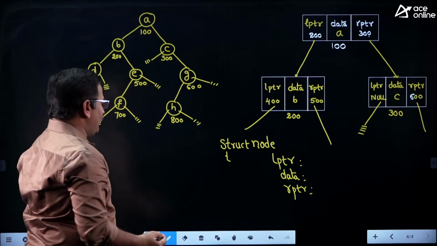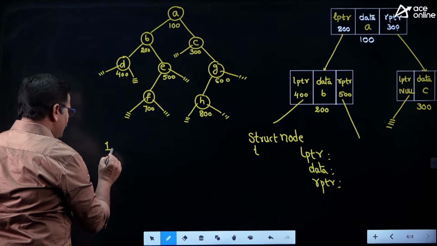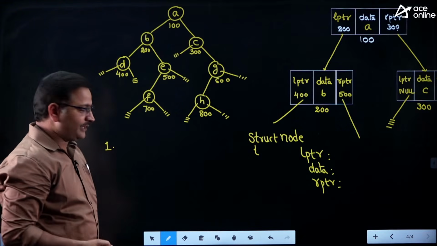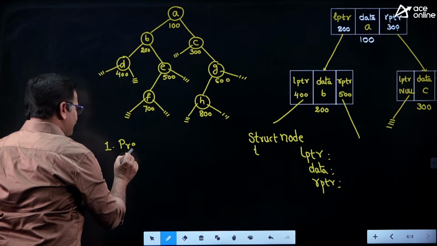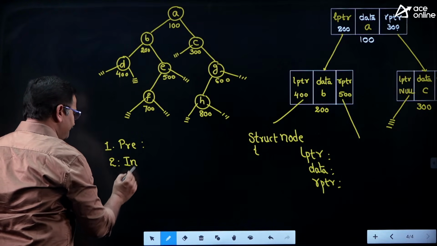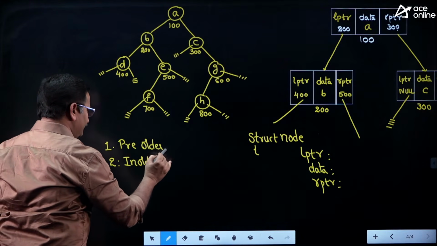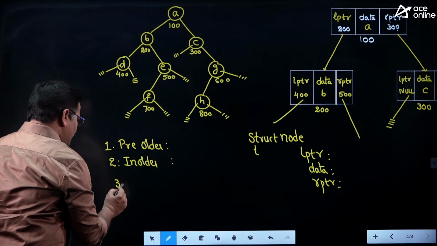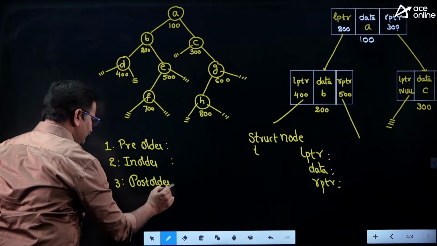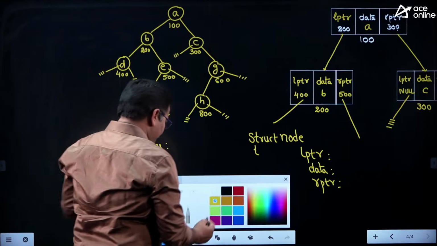Whenever we are traversing the tree, we touch every node 3 times. Just observe how we are touching 3 times. If you touch a node the first time, you write it as pre-order traversal. One indicates pre-order traversal. If you touch the same node the second time, you write it in in-order traversal. If you touch the node the third time, you write it in post-order traversal. Just remember this rule so that you can easily answer ISRO paper questions.